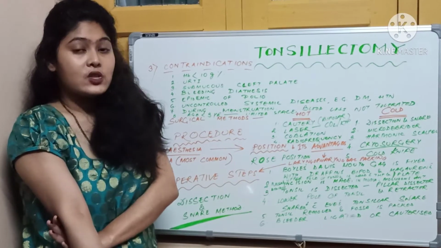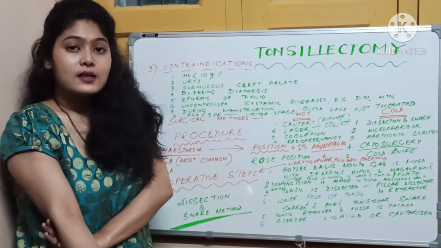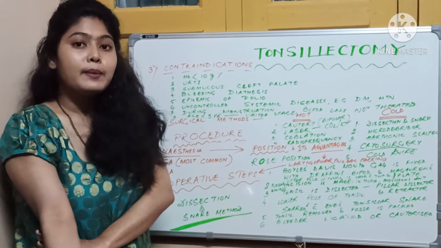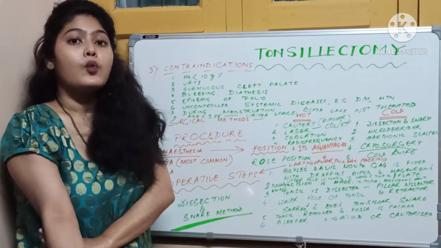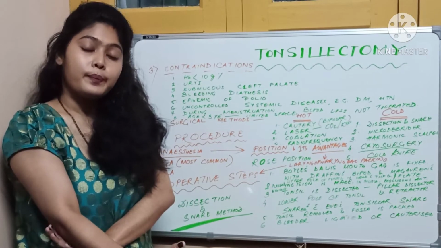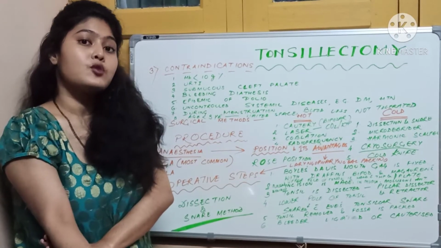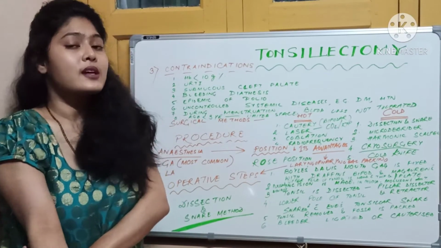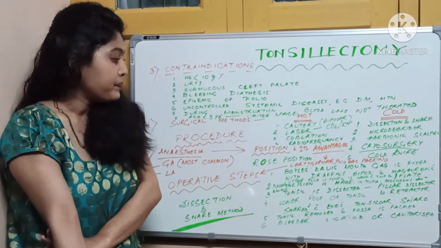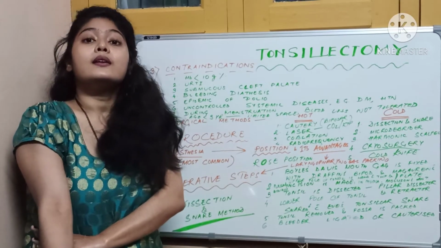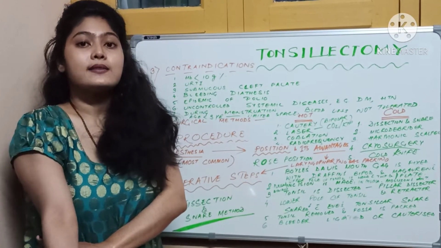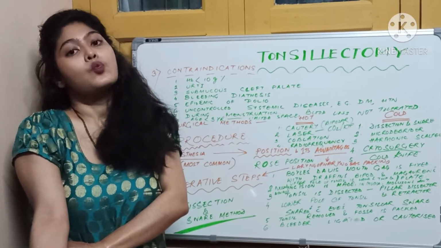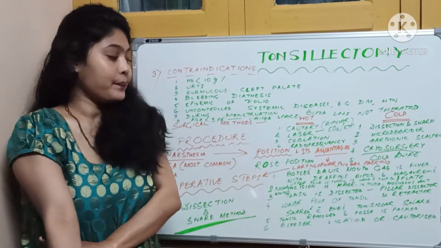Number 1 advantage is, as in this position the larynx lies above the oral cavity, so any bleeding during tonsillectomy will not be aspirated towards the larynx, but it will slip off towards the nasopharynx, and then you can suction it out post-operatively. Then the surgeon's hands, both the hands, are free. Okay. And number 3 is the exposure is wide in this position.